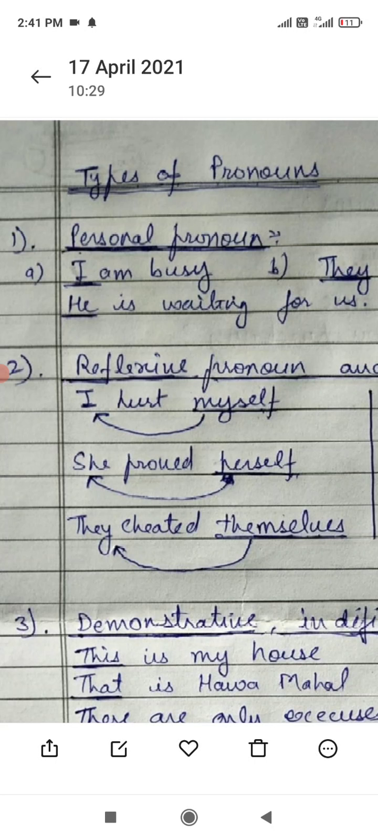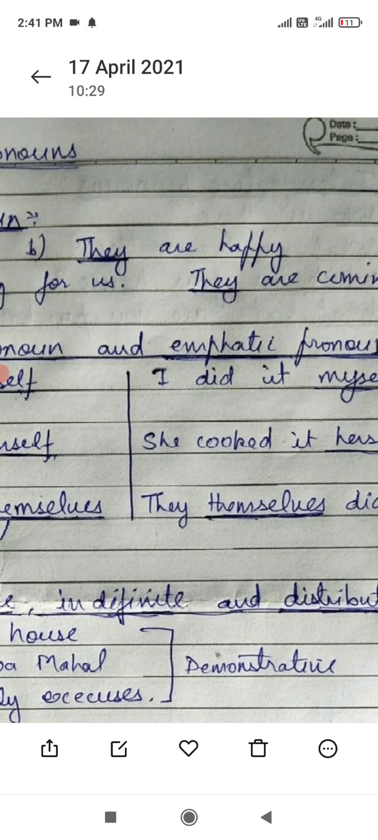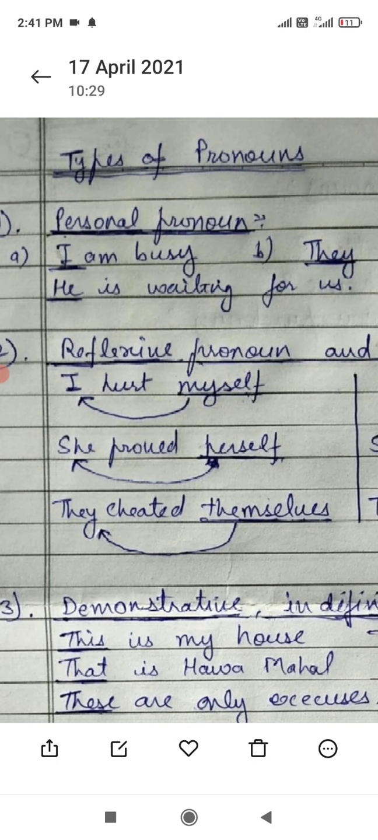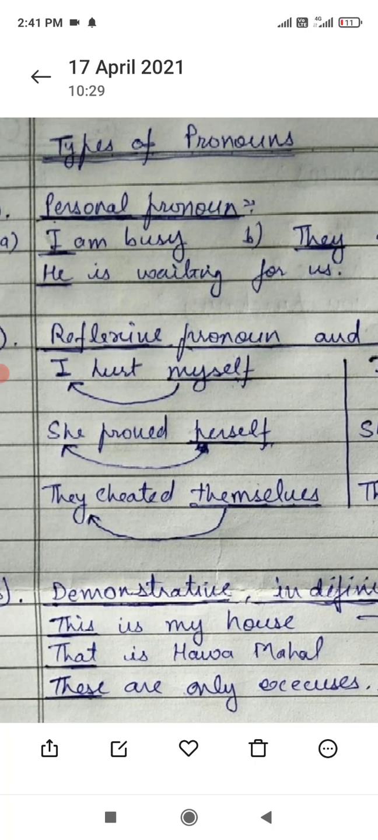For example, I am busy. Here I is used in place of the name of a person. Similarly, he is waiting for us. So he must be some person, but in place of that person's name we are using this pronoun he. Same is the case with they are happy, they are coming. So who are they here? They must be some people, some persons, but we are not mentioning their names. We are just using pronouns here in place of the names, that is they. So all these I, he, they, these are the examples of personal pronouns.